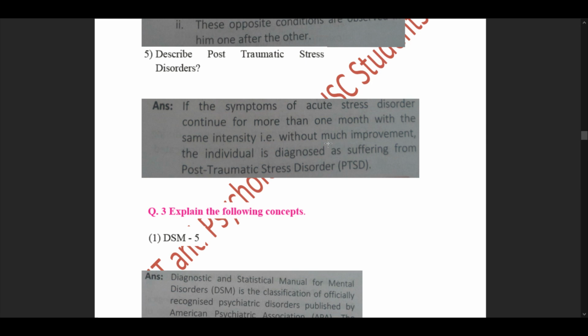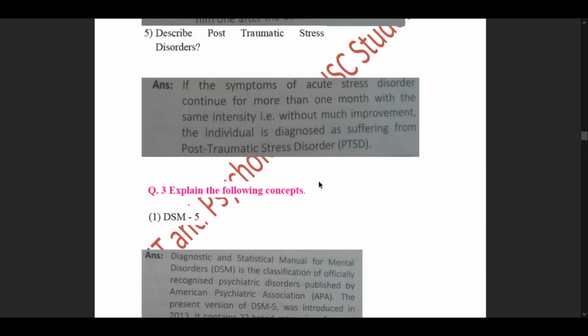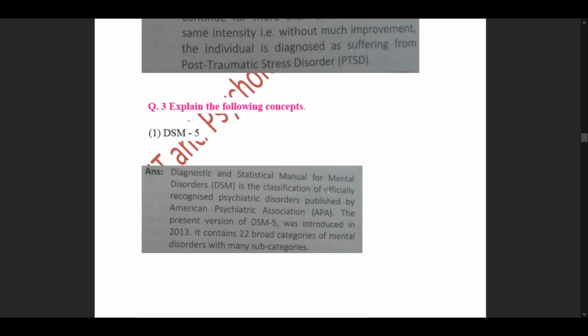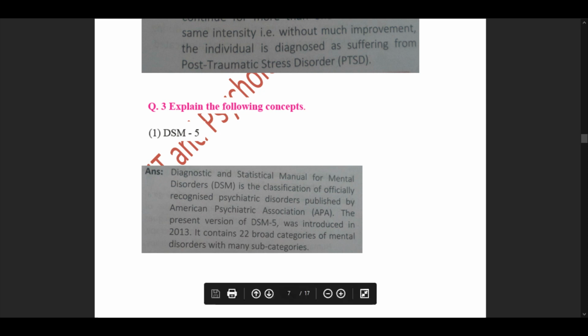Explain the following concepts. First we have DSM-5, that is, the Diagnostic and Statistical Manual for Mental Disorders. DSM-5 is the latest version of the DSM, released in 2013. Now we'll understand what it actually means and what its function is. The Diagnostic and Statistical Manual for Mental Disorders, DSM, is the classification of officially recognized psychiatric disorders published by the American Psychiatric